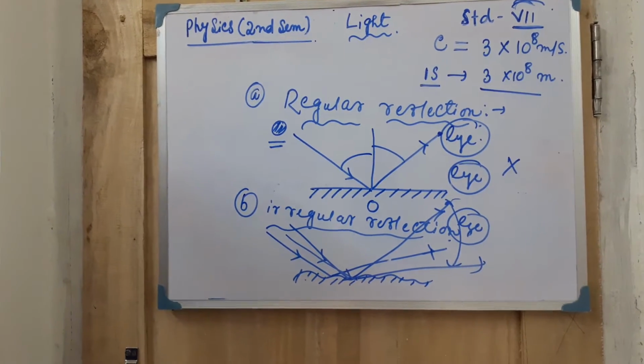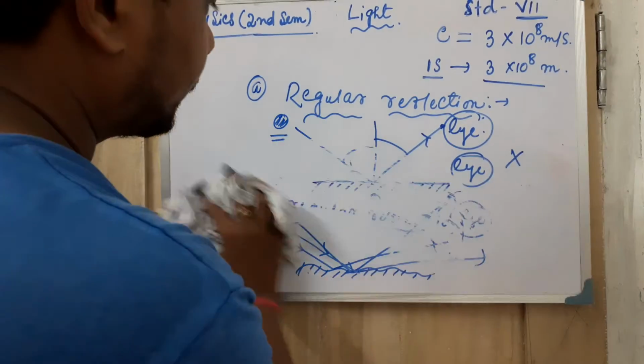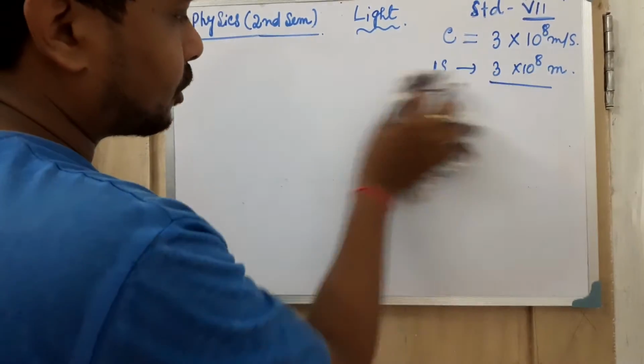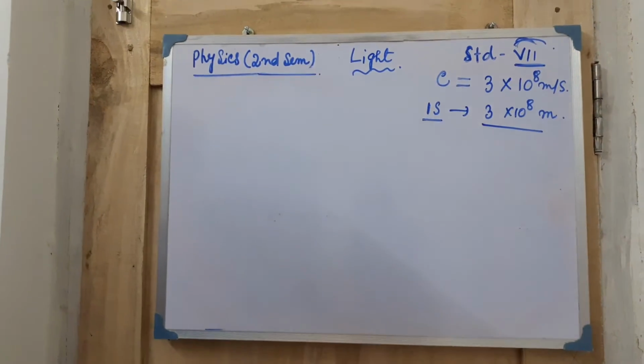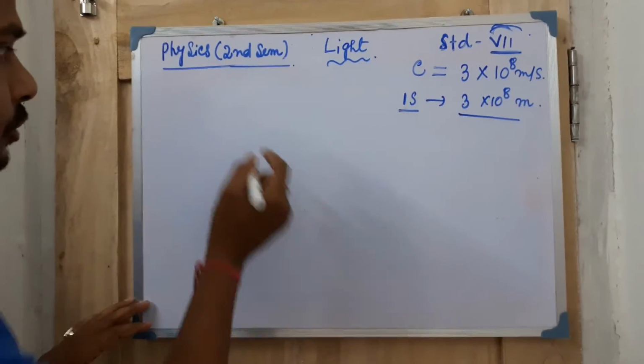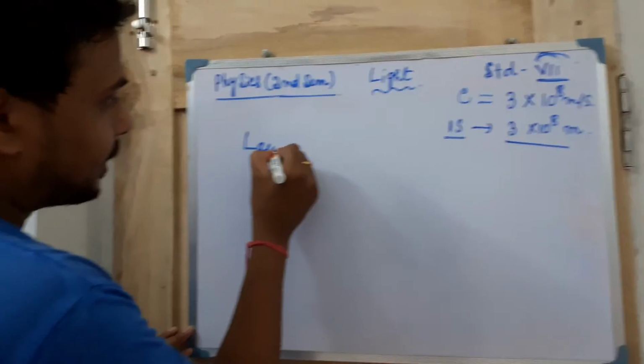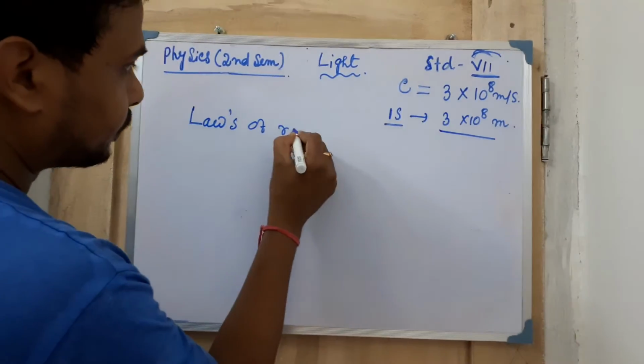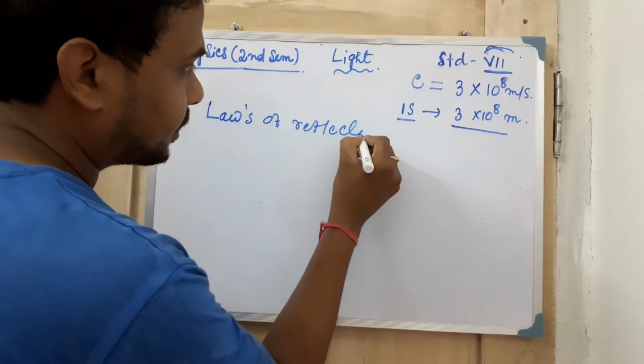Next thing is the laws of reflection. Different laws are there in the case of reflection of light. One by one I am telling you, two laws are there.